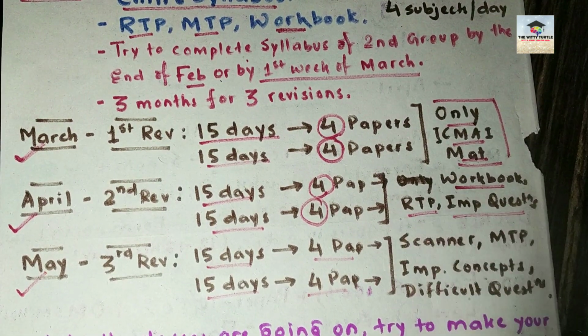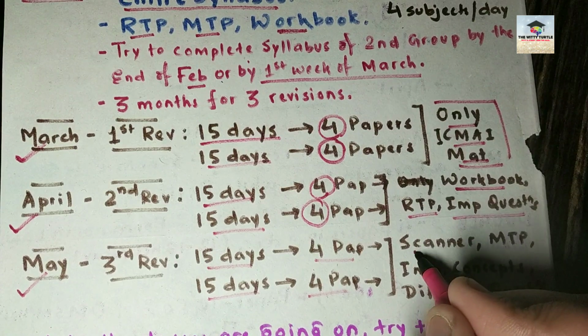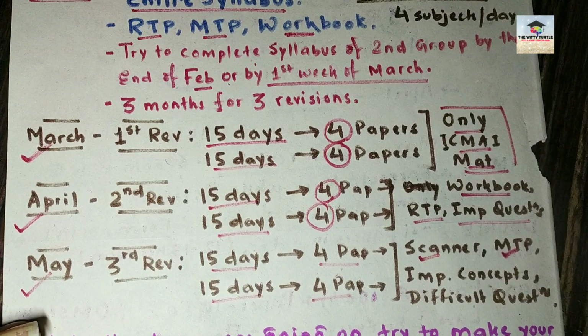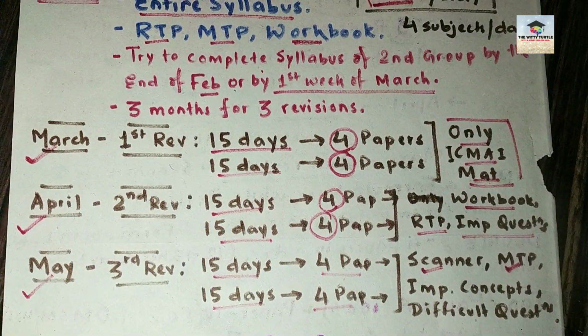Now in this month, what you need to do, you have to solve the scanner, you have to solve the MTP. Now MTP हर साल issue होता है. Okay, so your MTP gets issued every year, for every term basically.